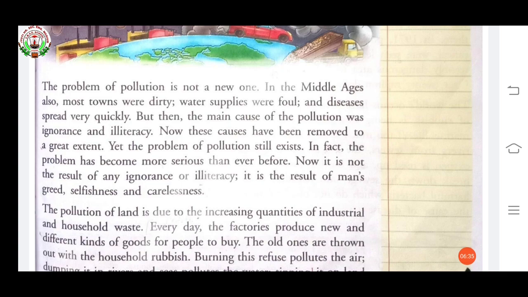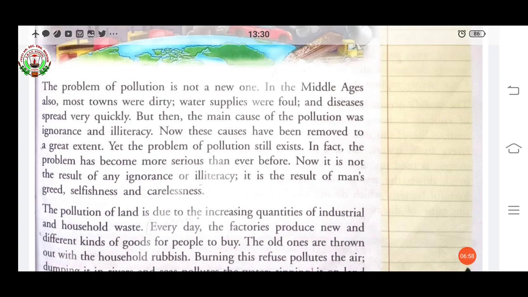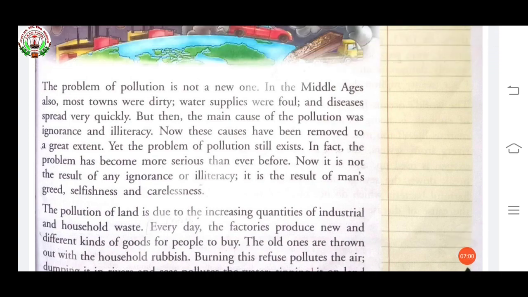It is the result of man's greed, means selfishness and carelessness. We are careless, and we are selfish. That's why this happens. We are not taking any action to stop this pollution. Okay, so these are the reasons of today's pollution.